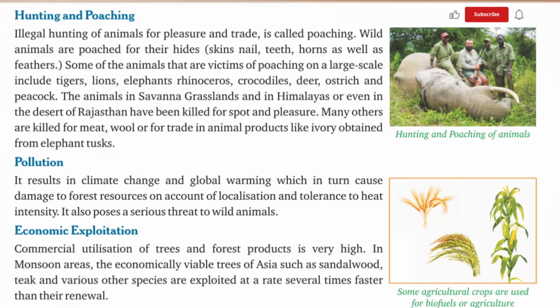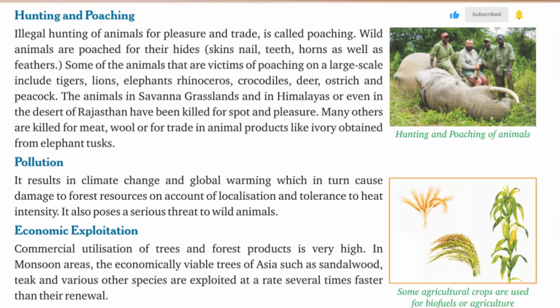Illegal hunting of animals for pleasure and trade is called poaching. Wild animals are poached for their hides, skin, nails, teeth, horns, as well as feathers. Some of the animals that are victims of poaching on a large scale include tigers, lions, elephants, rhinoceros, crocodiles, deer, ostrich, and peacock. The animals in savanna grasslands and in Himalayas or even in the desert of Rajasthan have been killed for sport and pleasure. Many others are killed for meat, wool, and for trade in animal products like ivory obtained from elephant tusk.